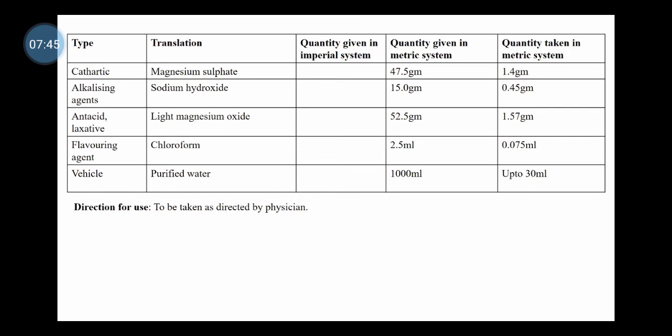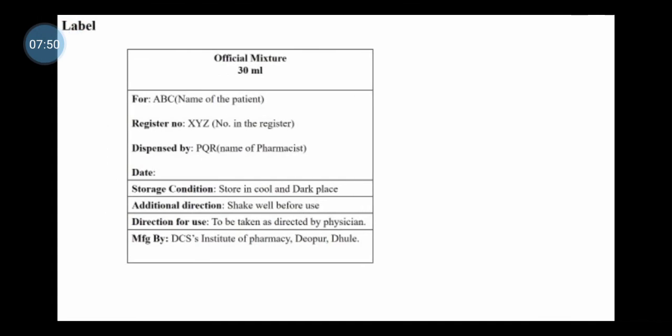The direction for use: to be taken as directed by physician. Then the label of this preparation: official mixture 30 ml, with name of patient, register number, which is the number recorded in the register, dispensed by, that is name of pharmacist, then date of dispensing, then storage condition of this preparation: store in a cool and dark place.